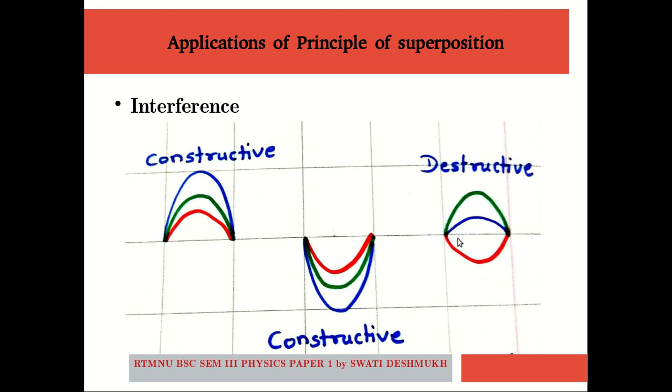Whereas when we consider two waves that are out of phase, for example, this red one is one wave and green one is another wave. When these two waves get superimposed on one another, the resultant wave is such that there is decrease in intensity, decrease in amplitude of this resultant wave as compared to the two waves. Such type of interference we call the destructive interference.